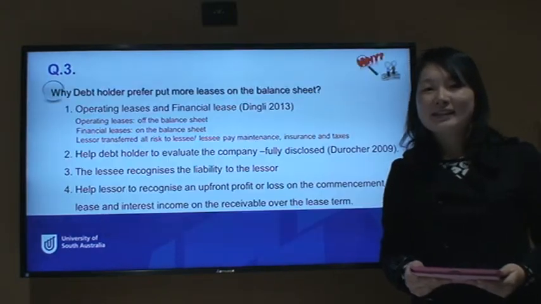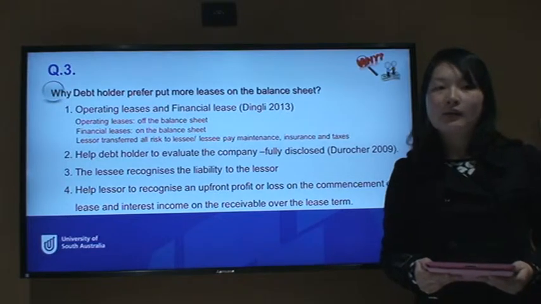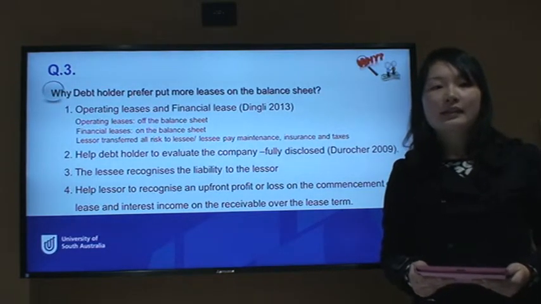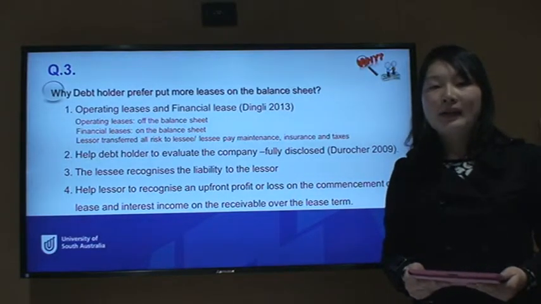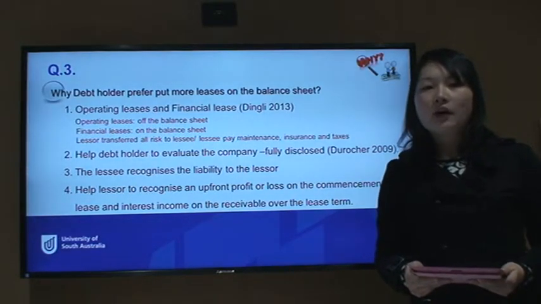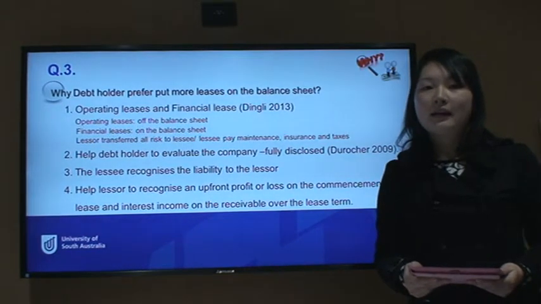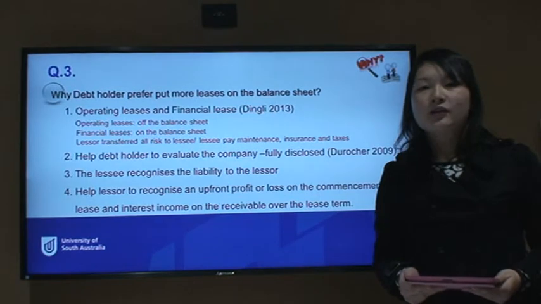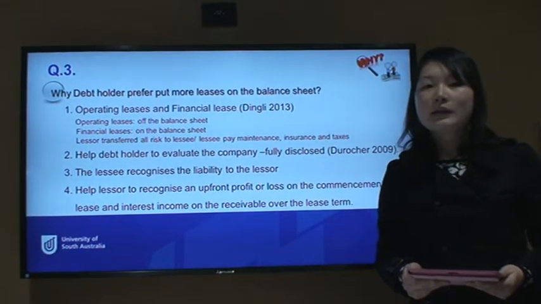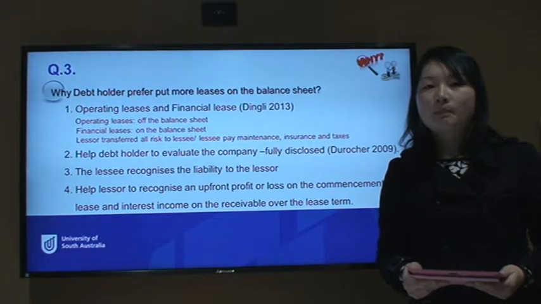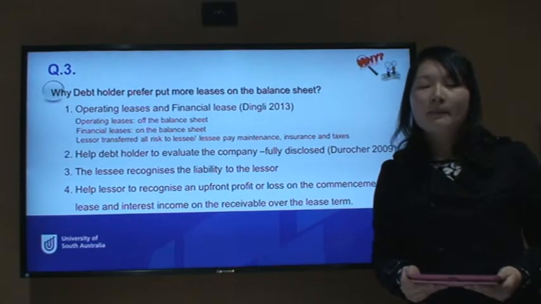Firstly, I'm talking about two kinds of accounting method for leases: finance lease and operating lease. The operating lease we treat like renting. The lease payment we treat like an operating expense, so the asset being leased stays off the balance sheet. However, the finance lease we treat like a loan, so the asset is treated as owned by the lessee, and it stays on the balance sheet.